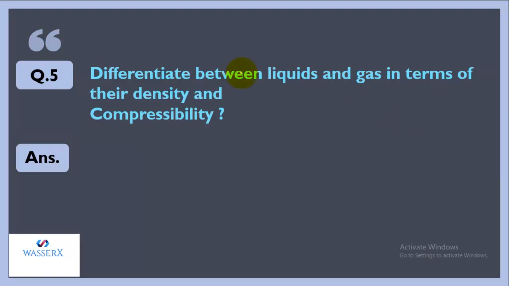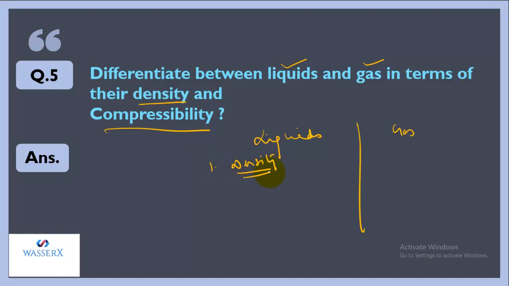Next question is, differentiate between liquid and gases in terms of their density and compressibility. So let's write down that we have liquids and gases. First property is density. Density is mass per unit volume in a given sample, right? So if we talk about liquids, they possess high density in comparison to gas. The reason being, in liquids the particles are somehow compact, but in gases they are far apart. So mass per unit volume is more in case of liquid as compared to gas.